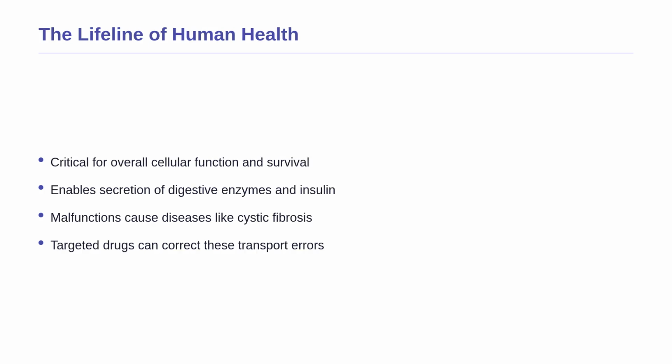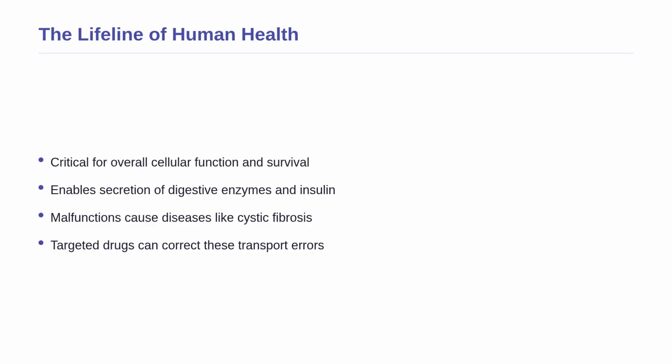You might be wondering why we need to study this system in such detail. Understanding the endomembrane system is absolutely critical because it is the literal lifeline of cellular function and human health. Without this system, your stomach cells could not secrete digestive enzymes, your pancreas could not release insulin to regulate blood sugar, and your immune cells could not deploy antibodies.